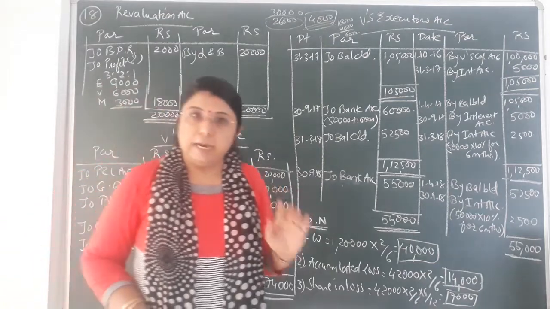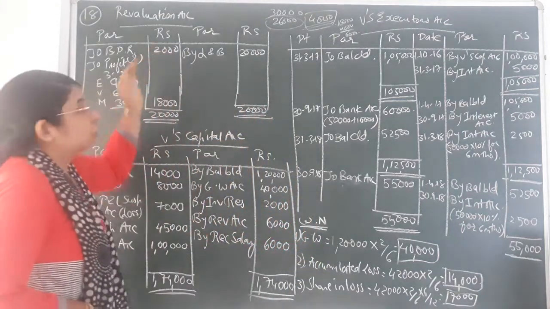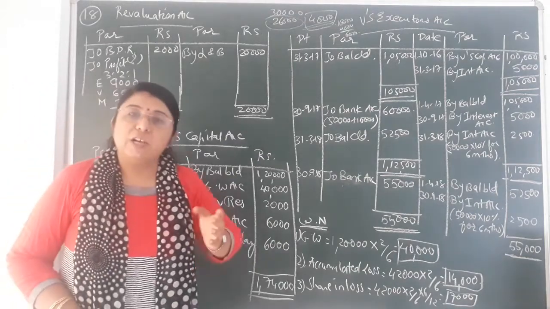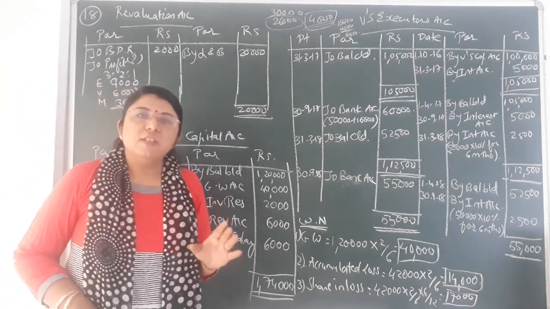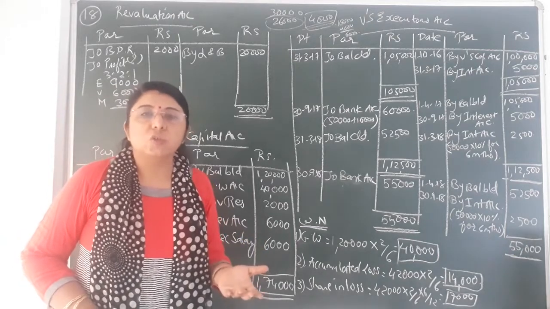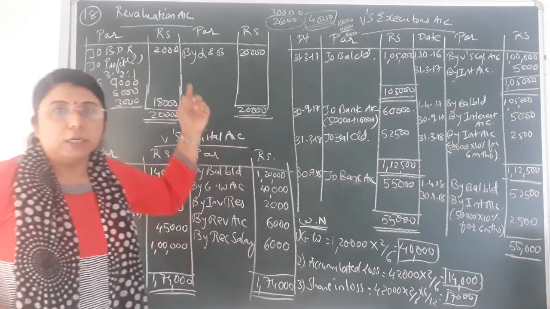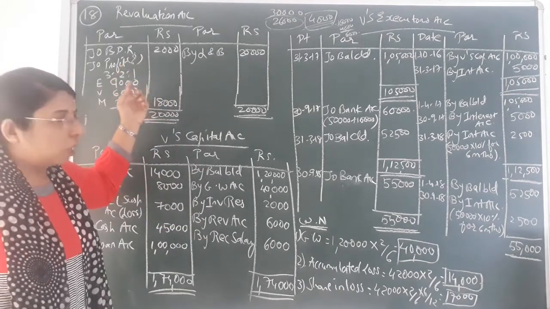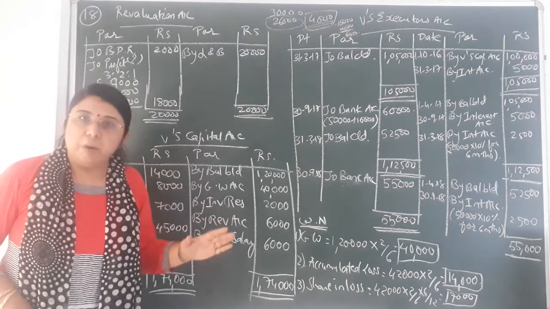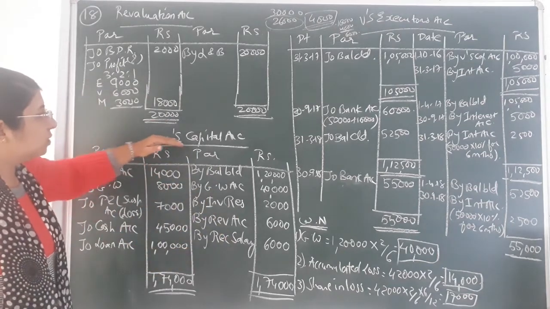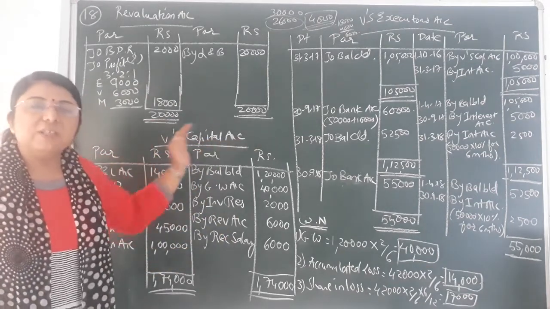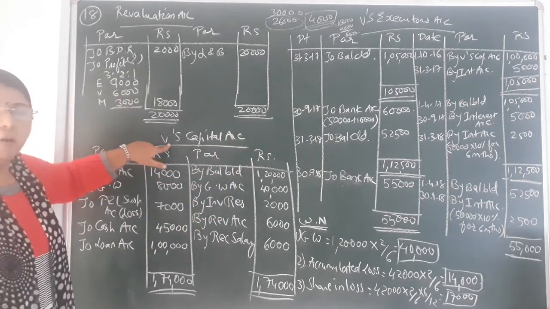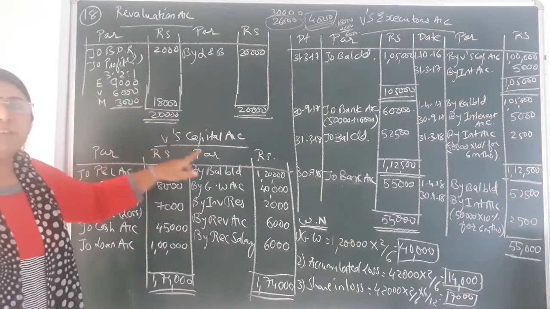I have prepared the revaluation account because there are 2 or 3 adjustments related to change in the value of assets and liabilities. Due to change in the value of assets and liabilities, profit or loss occurs to the firm, so that is to be noted down in the revaluation account. Whatever profit or loss comes in the revaluation account is to be distributed amongst the partners. Over here you can see I have prepared V's capital account. You can write V's executor's account also. It means the transactions related to V only we have to post over here.